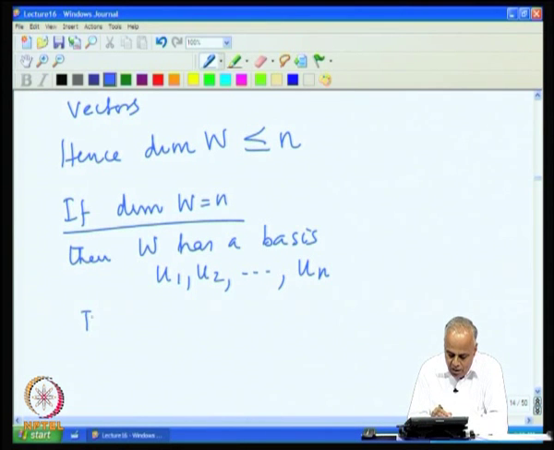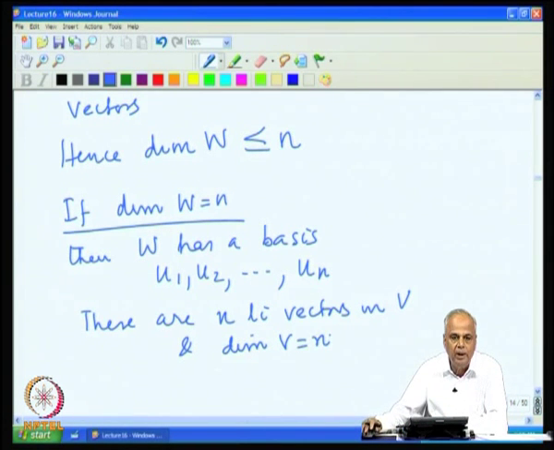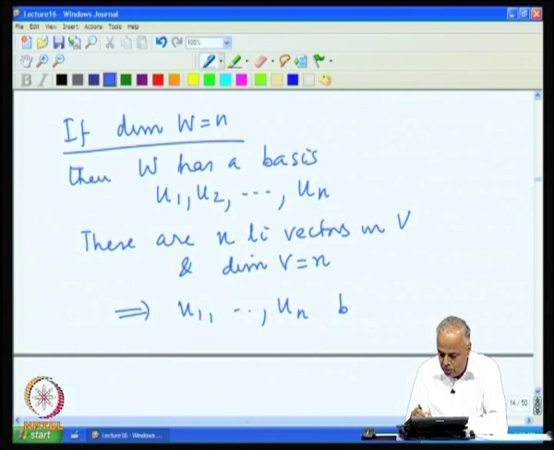These are n linearly independent vectors in V also, because they are in W and W is a part of V. Therefore, any n linearly independent vectors will form a basis for V. So, that says u1, u2, ..., un is a basis for V.